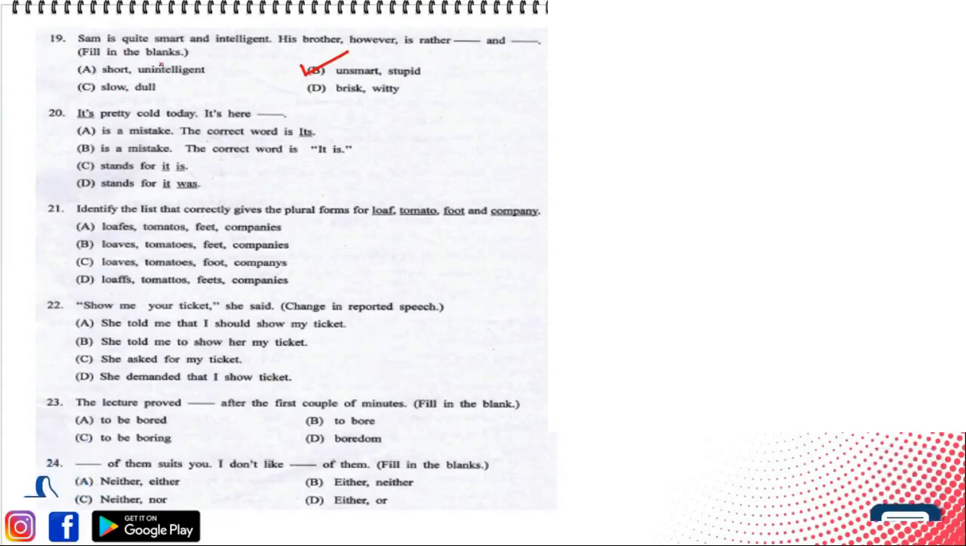Short and unintelligent. Unintelligent is okay, but short is nothing in comparison to smart. Short और smart में comparison नहीं होता, स्मार्ट और स्लो में कंपैरिजन नहीं होता, और इंटेलिजेंट और विटी में कंपैरिजन नहीं होता. That's why the correct answer here would be option B only, unsmart and stupid.